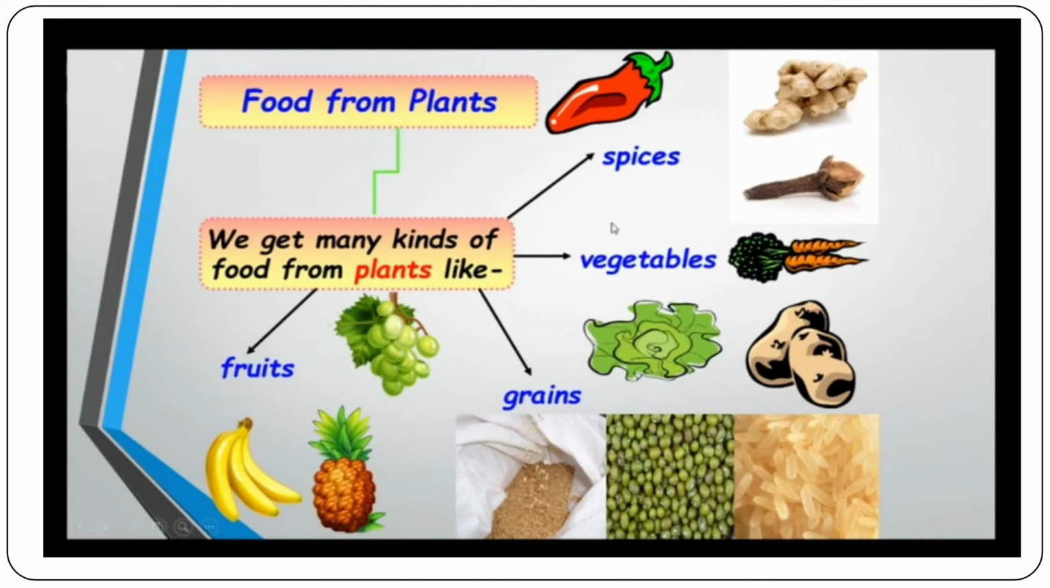So, what food you get from the plants? We get many kinds of food from plants like fruits, vegetables, spices, grains. So, all these things we get from the plants. Now, try to give two examples of each category as we have learnt it before.